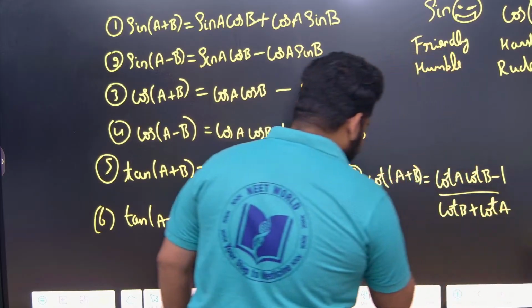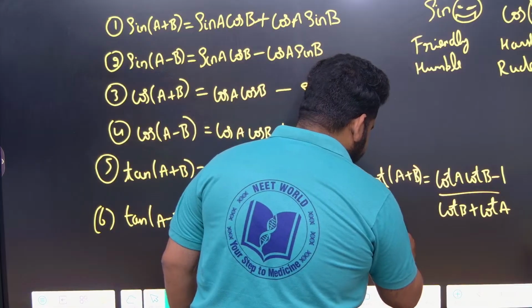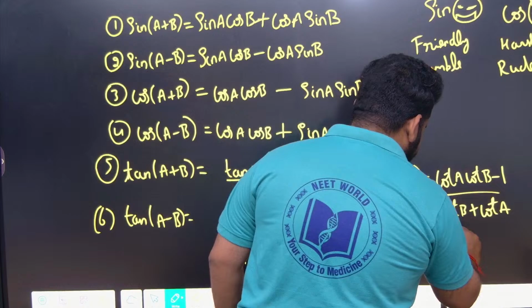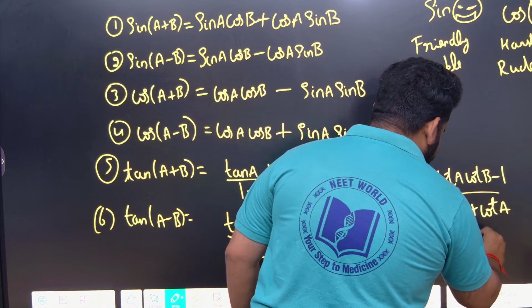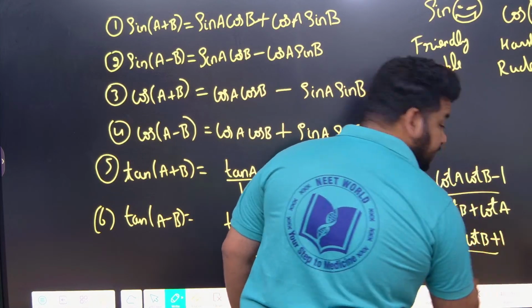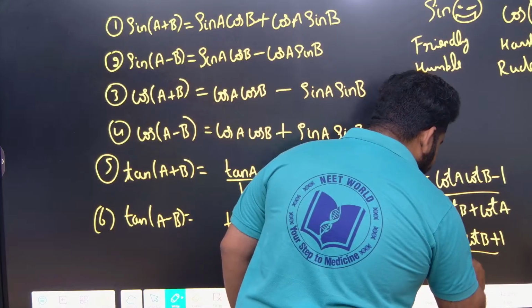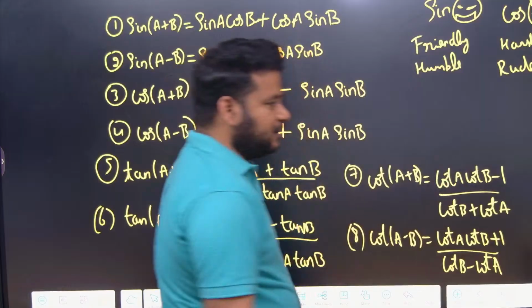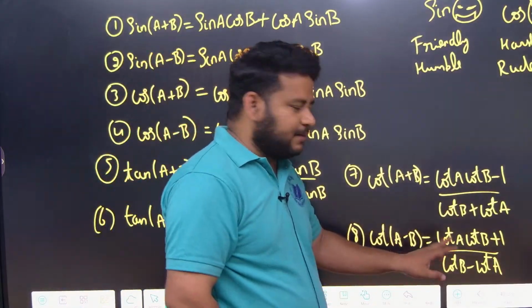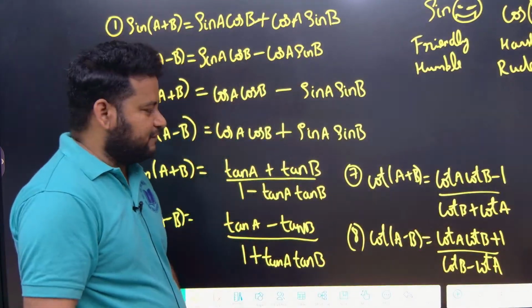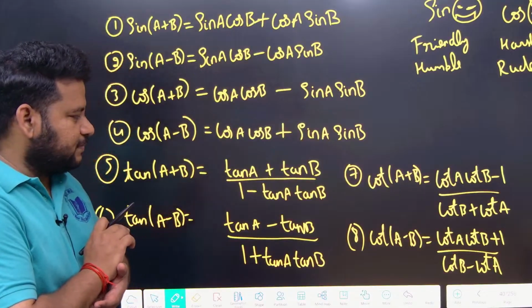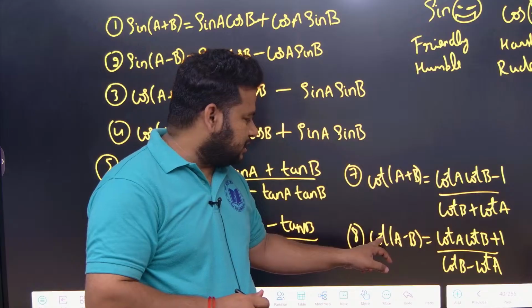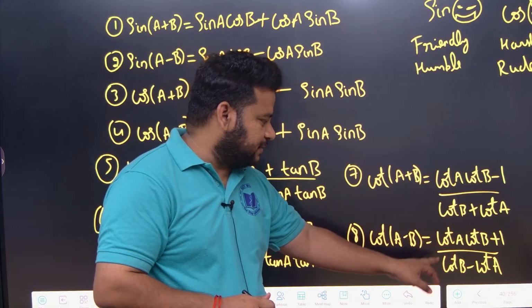Okay, now when you talk about cot of A minus B, this is what? Cot A cot B plus 1 by, it is not cot A, it is cot B minus cot A. It is reverse, cot B minus cot A. This is the formula, friends. Clear? So cot A cot B minus 1 by cot B plus cot A. Cot of A minus B is what? Cot A cot B plus 1 by cot B minus cot A.